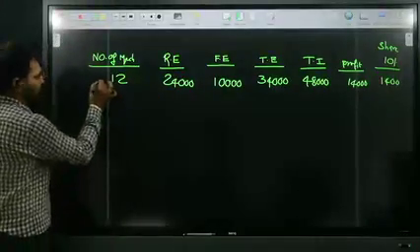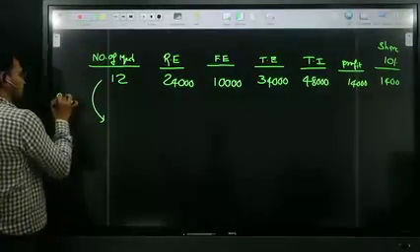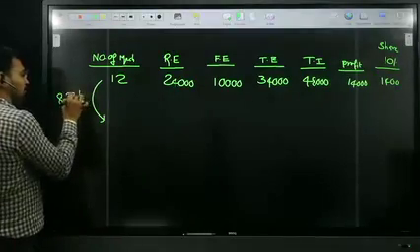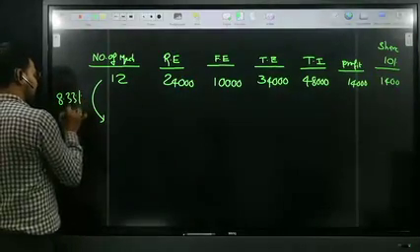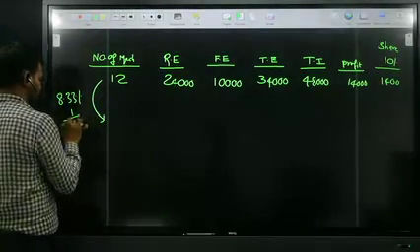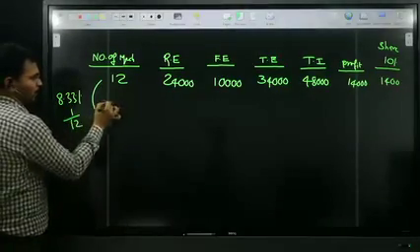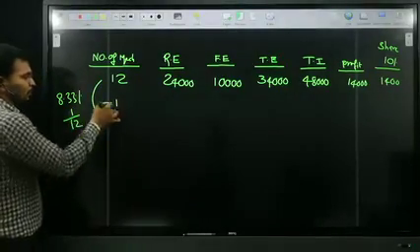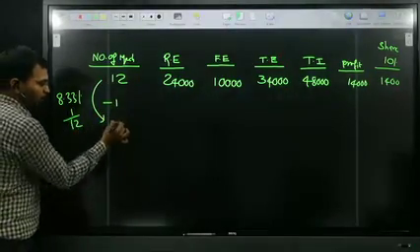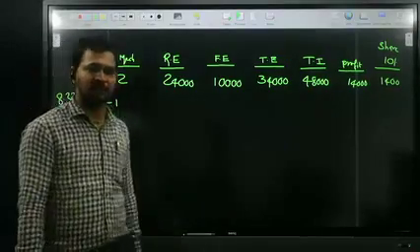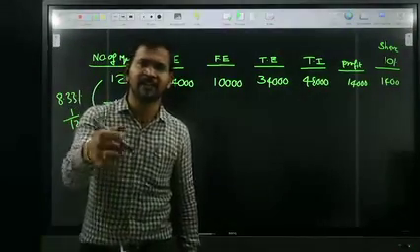But in the next case, 8.33% of the machines remain closed throughout the year. 8.33% is nothing but 1 by 12. 1 by 12 of 12 machines is 1 machine. So only 11 machines are working in the next year.